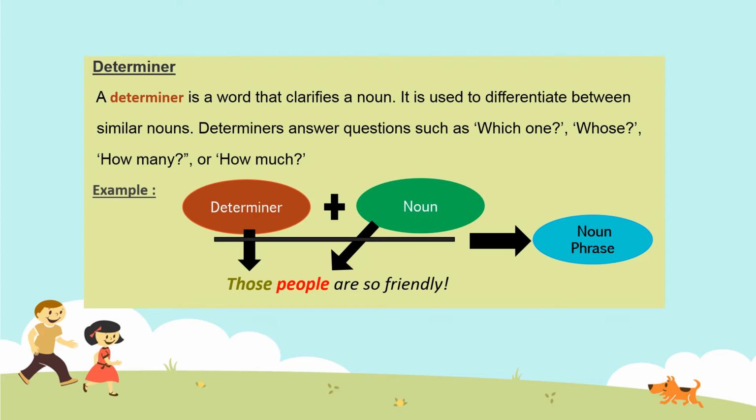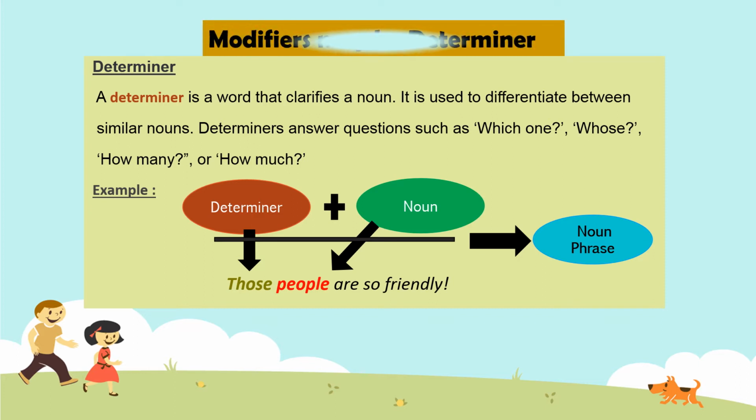They clarify the nouns and they can differentiate similar nouns. They answer the questions like which, whose, how many, how much. Example, those people are so friendly. Here those indicates the determiner, people is the noun, and are so friendly becomes the noun phrase.